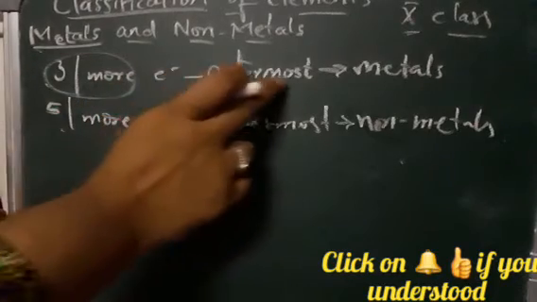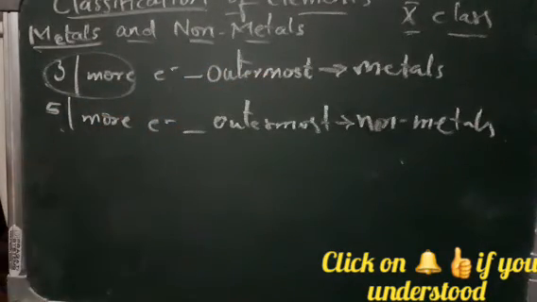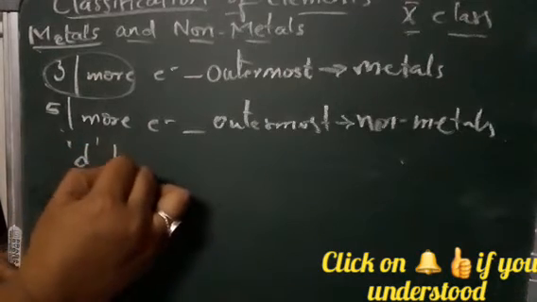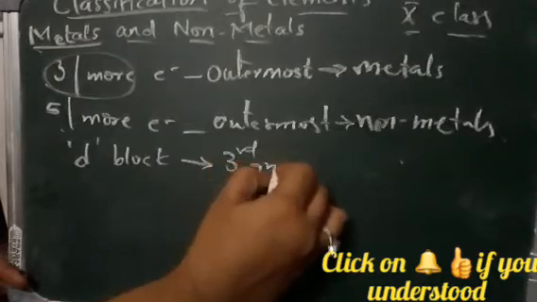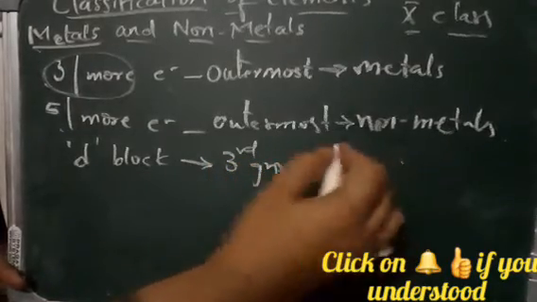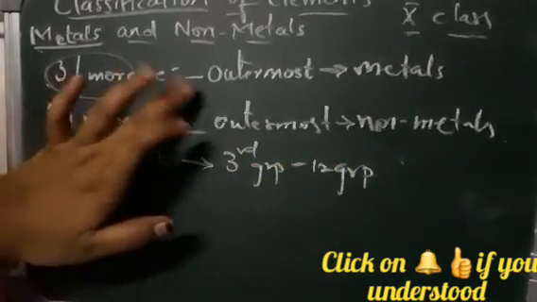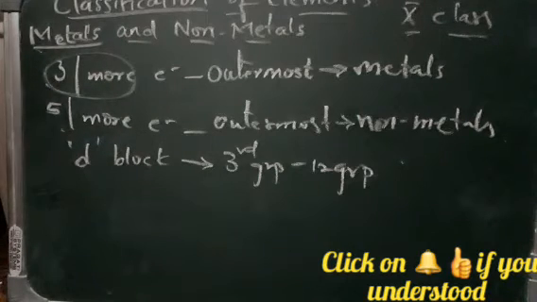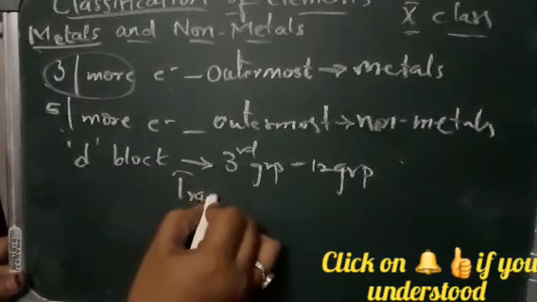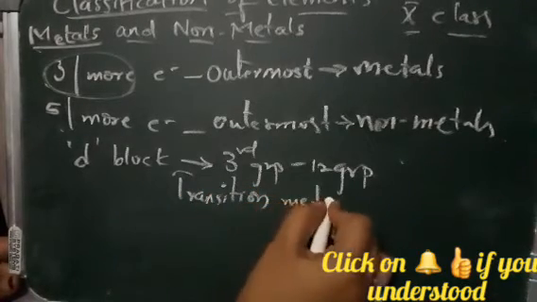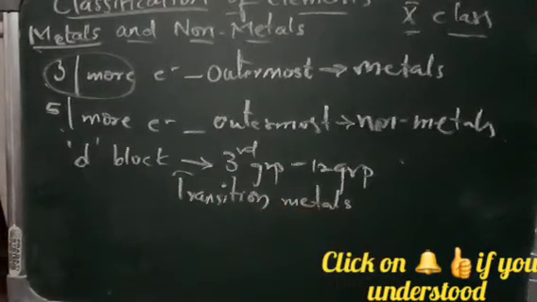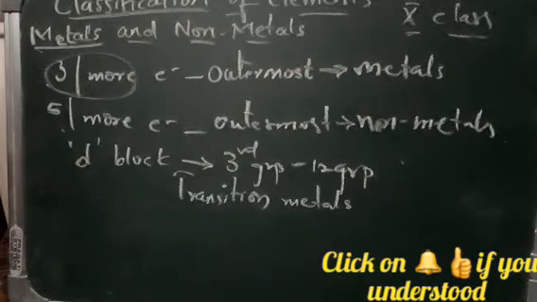For example, if you see the metals, you can say that the D block elements, from the third group till the 12th group, you can consider them as metals. Third group elements to 12th group elements can be considered as metals, and these are also known as transition metals, or also called D block elements.